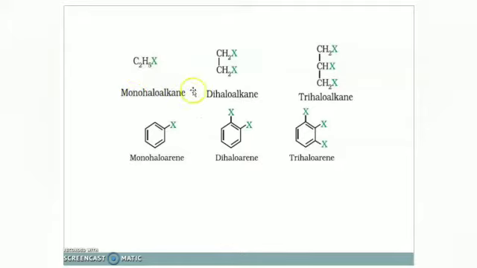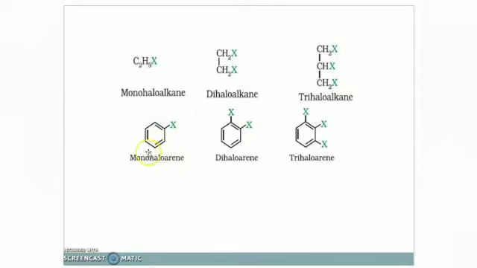Mono means one. If two hydrogen atoms are replaced by two halogens, that is dihaloalkane. If three, we can call them trihaloalkanes. For tetra and more, it will increase. Commonly, we can call them polyhaloalkanes. Poly means many.